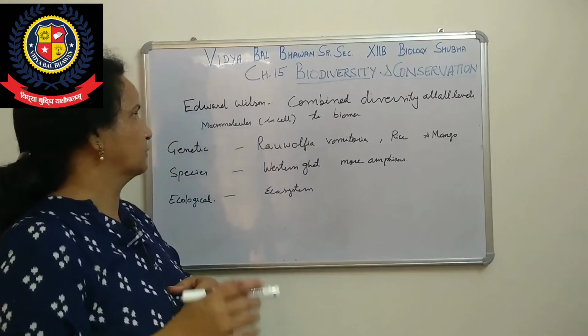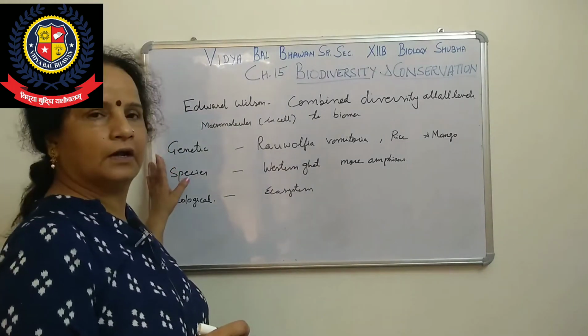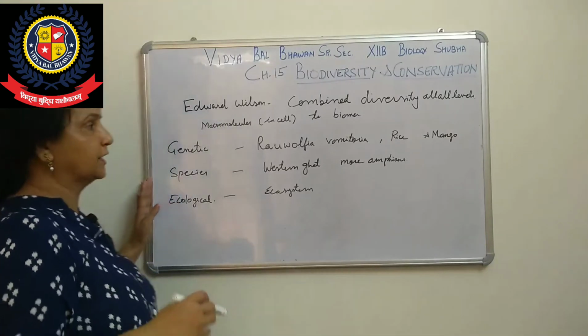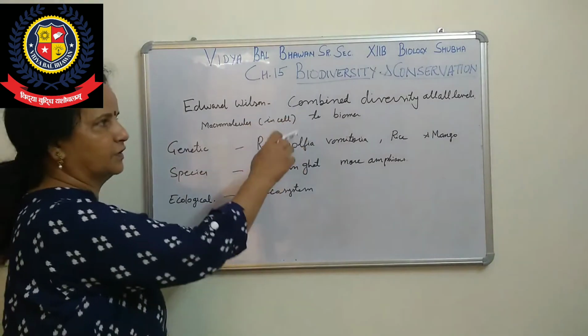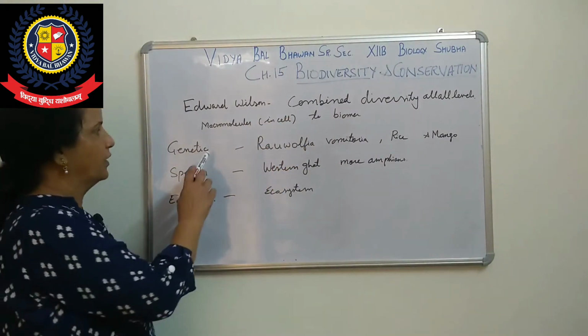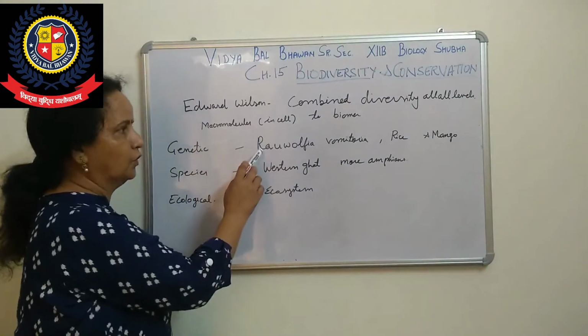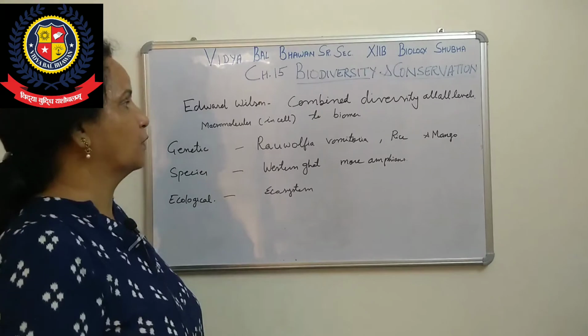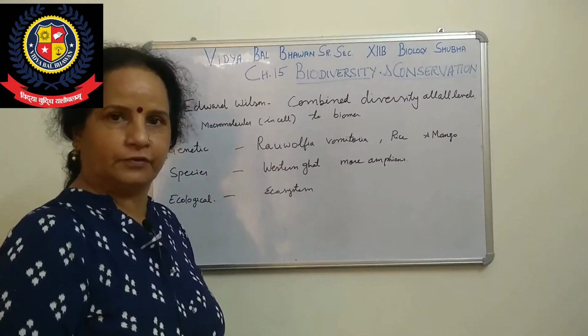In your book it is also given that first is the genetic level, then the species level, and the third one the ecological level. Three levels of biodiversity are there: genetic level, species level, ecological level. One example given in the book is Rauwolfia vomitoria, which is found in the Himalayan range.